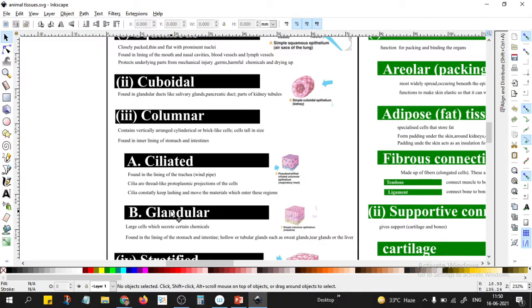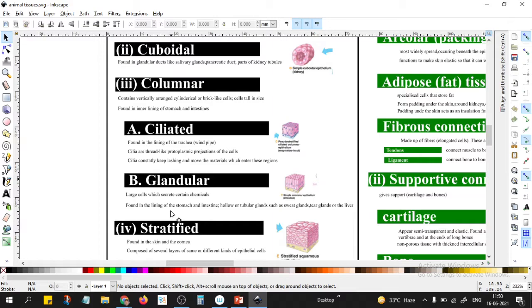Yes. Glandular epithelium will be present in the lining of the stomach and intestine, okay, as well as in the hollow or tubular glands, whereas the cuboidal cells will be present in the glandular ducts like salivary glands, pancreatic ducts, and parts of the kidney tubule. So what is the main difference between this cuboidal and glandular?